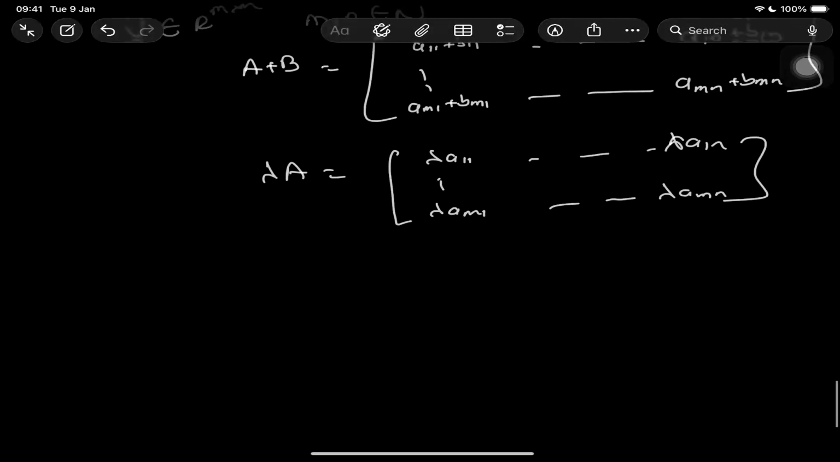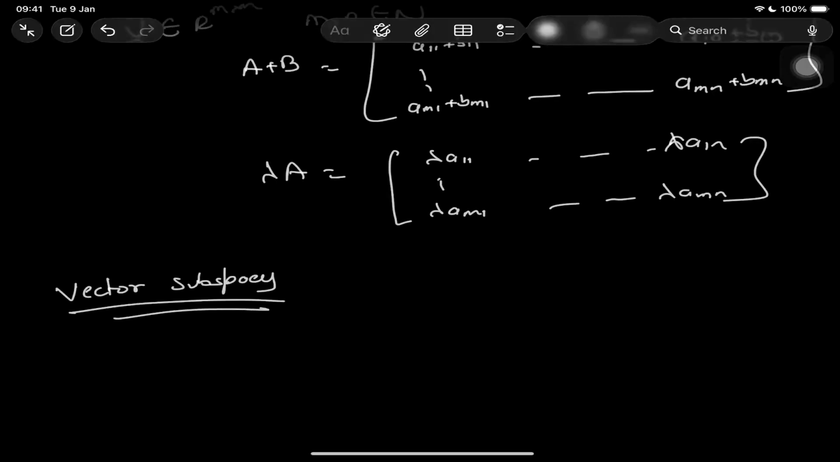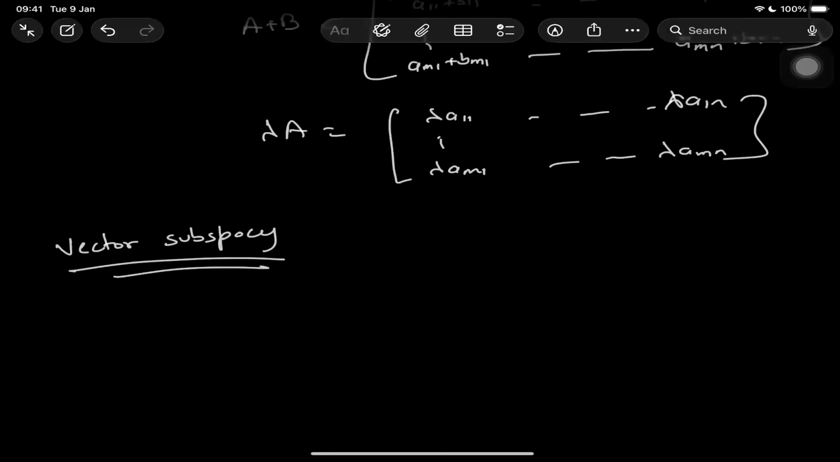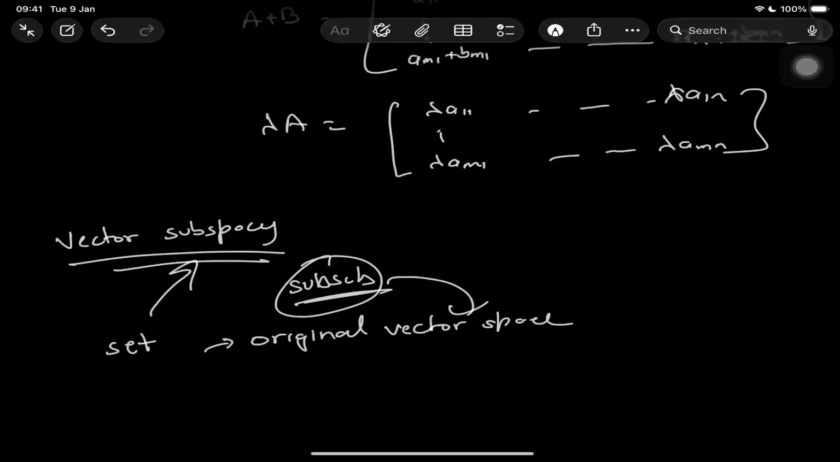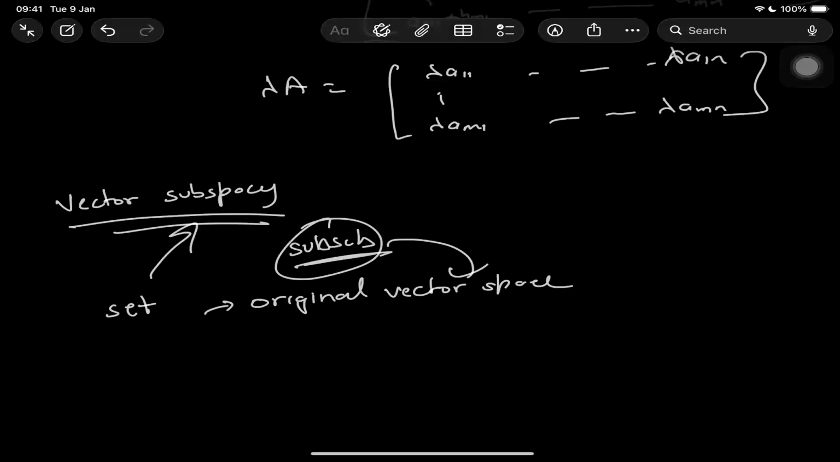So now let's talk about vector subspaces. Vector subspaces are just like what we have with subsets. A vector subspace is basically a set of vectors which is contained in the original vector space. So it's a subset of the original vector space, that's why we are calling it a subspace. So when we perform operations on its elements, it stays within it.